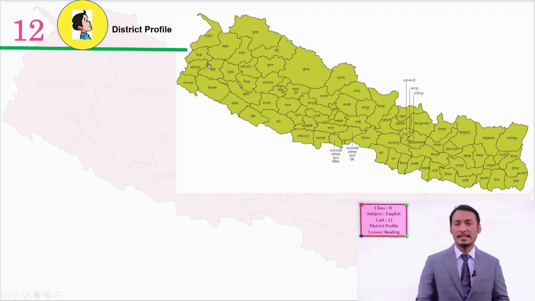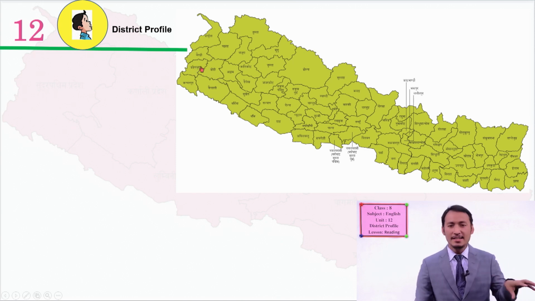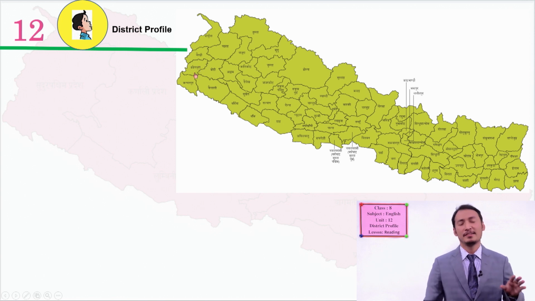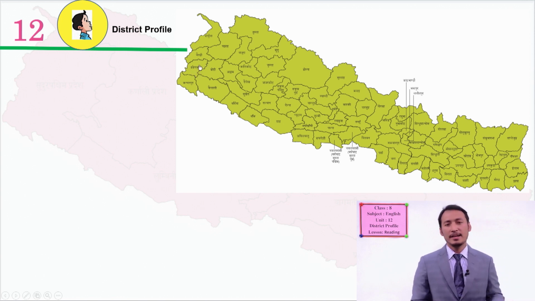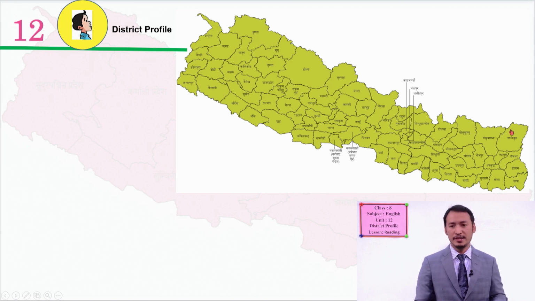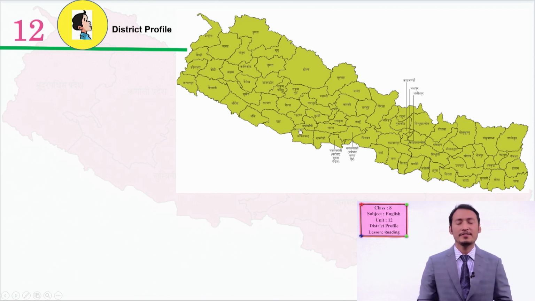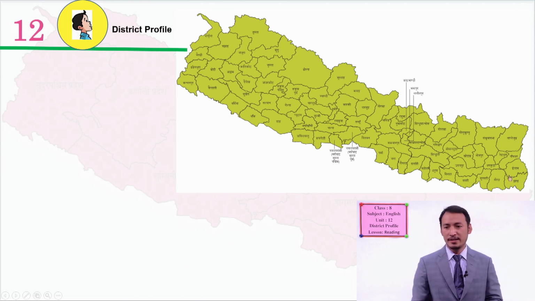We call this end the far western part. So you can see Dadeldhura here. Where does it lie? It lies in the far western region or province here. So you can now locate, or point out, your own district here. Where does your district lie? Okay, here.